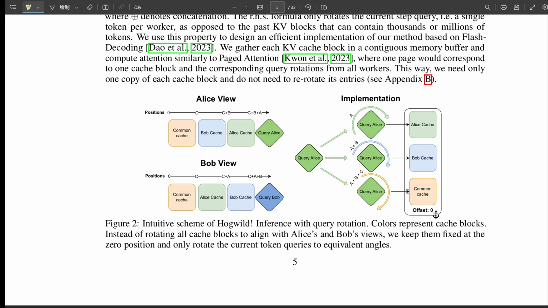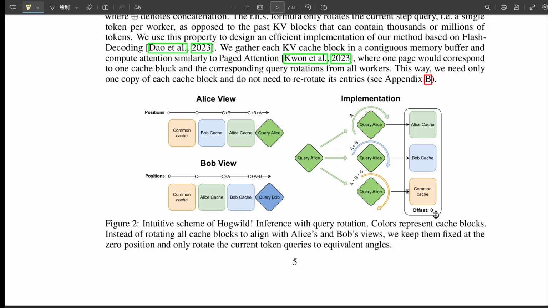She applies the necessary rotation based on that relative distance only to her current query vector. So she rotates her query to match the relative position of the key instead of rotating the key itself. Exactly. And because of that RoPE property, the resulting dot product is mathematically equivalent to if she had rotated everything to absolute positions. But computationally, it's vastly cheaper. You're just rotating one vector, the query, multiple times, perhaps once per block you attend to, instead of potentially millions of key vectors in the cache every single step.